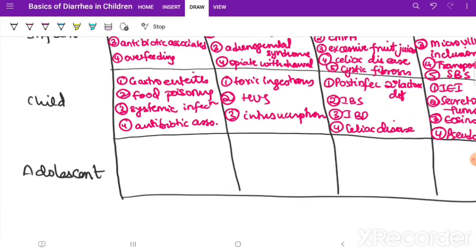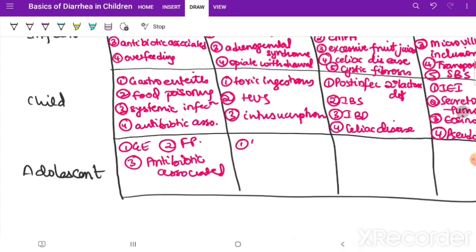it's even simpler. It became common causes. Again we have GE, we have food poisoning, and we have antibiotic associated diarrhea again. Coming to rarer causes of acute, hyperthyroidism. So this is all to help in your differential. And one more is appendicitis. Appendicitis can present as an acute diarrhea sometimes.